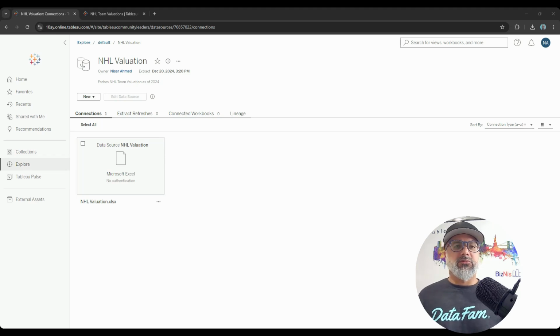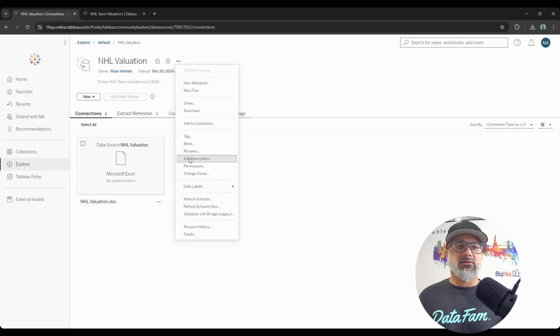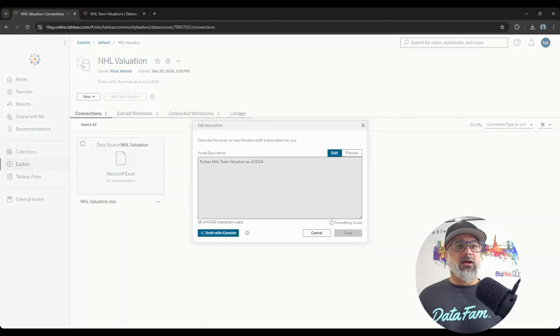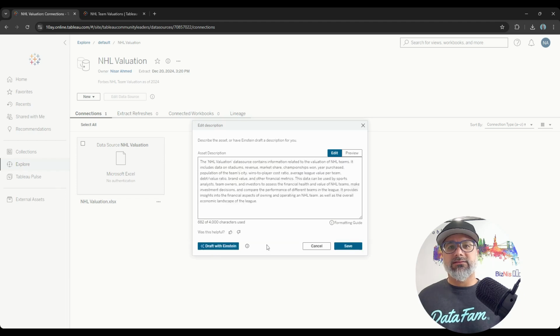Before we do that, what I did was I published the data set here to the cloud as a published data source. And I wanted to show another AI feature that is also available here. So this doesn't look any different than any other data source on premises or anywhere else. But what this does have, when you click on the edit description for the data source, I created a short description. Oftentimes you have roadblocks and you want to create maybe more explanation on what the dashboard is or what the data source is. What Einstein can do here is this draft with the Einstein button. When you click on this, it will actually create a description for you.